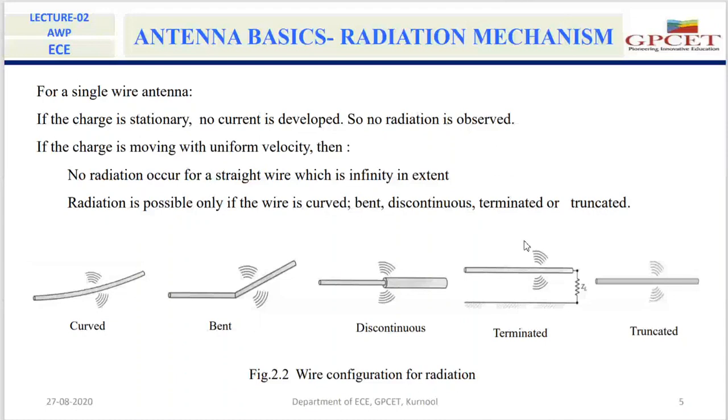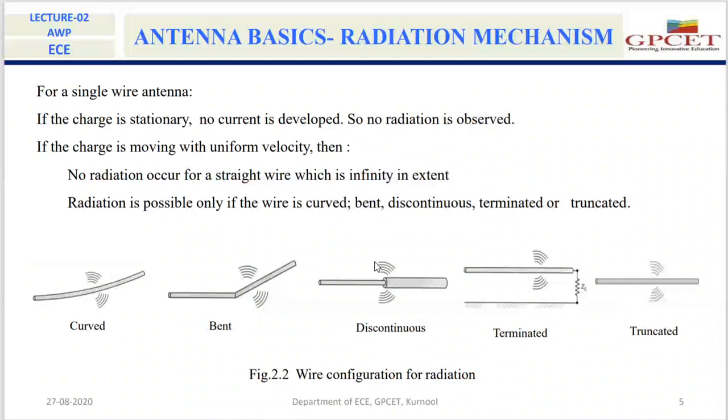So this bending, curved shape, discontinuity, termination and truncation, all these we do in order to accelerate the charge present in the wire.